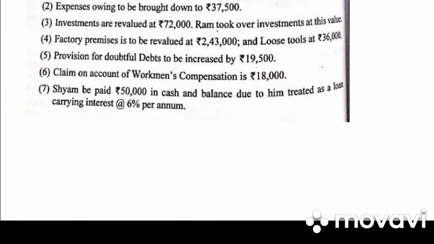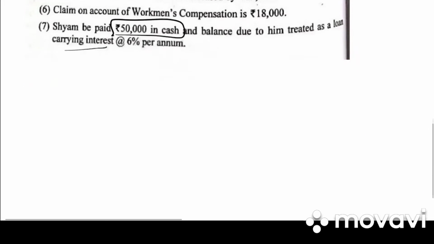Shyam is paid 50,000 in cash and balance due to him treated as loan. So they have paid Shyam 50,000 in cash and the balance is in loan at 6% per annum. So show journal entry for goodwill adjustment. Prepare necessary ledger account. So first let us calculate goodwill.